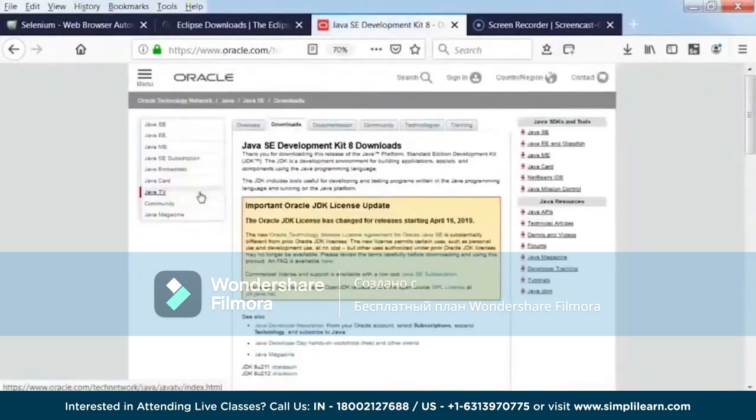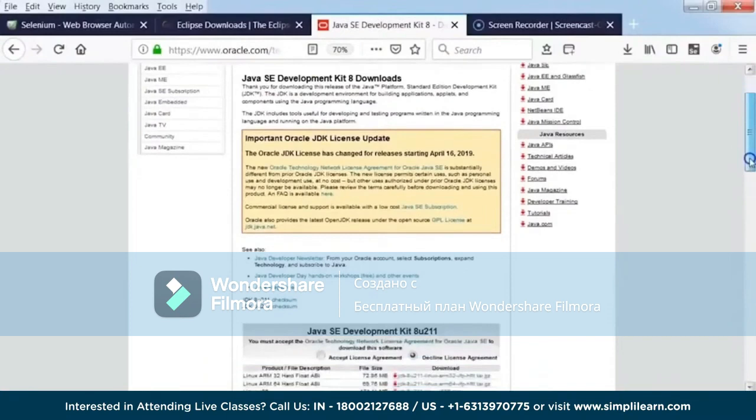And for you to download any JDK package from the Oracle site, you need to create an account. So if you already have one, you just need to log in using that account, and then you can download any of the JDKs. And if you do not have one, please go ahead, create a new account on Oracle, log into that account, and then you can download Java 8. Since I already have an account and have already downloaded the package, I'll just show you how and where to download it from.